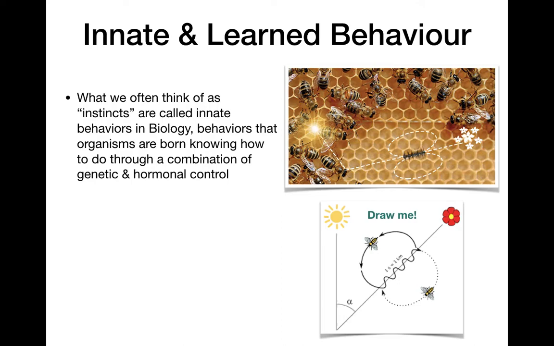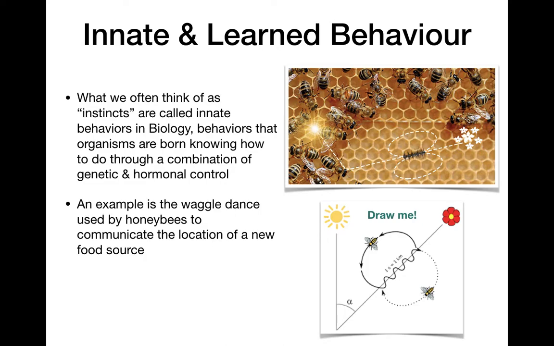For example, we have a fight or flight response in humans, where if you feel threatened, your response is to either fight or run. And that's not a conscious choice. That's an innate behavior. Your body is sending hormones to tell you to have that response. A key component of innate behavior is that the first time an organism encounters a stimulus, if it reacts in a specific way, then that's an innate behavior. It doesn't have to learn that behavior, it just knows what to do automatically.